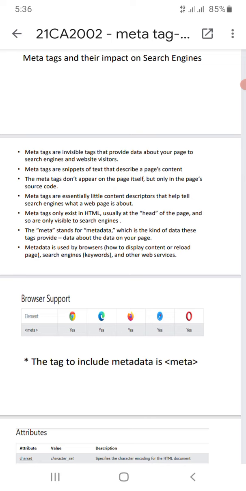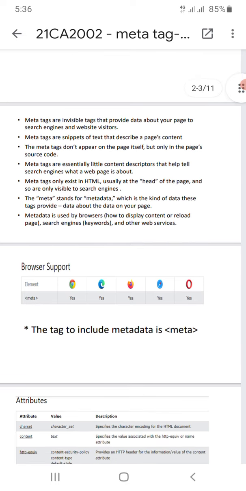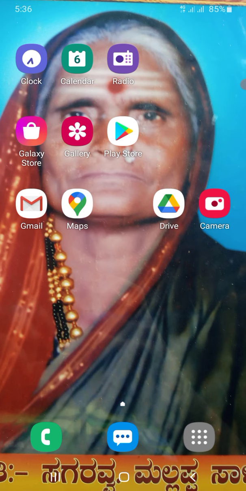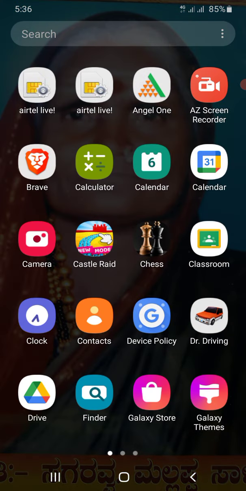Don't get confused. Assume this is the browser.